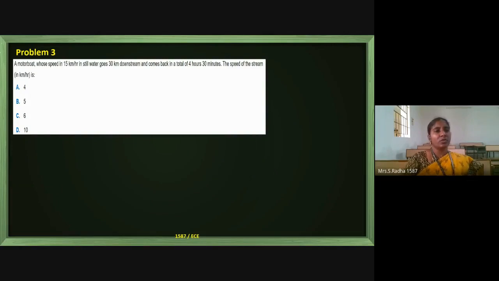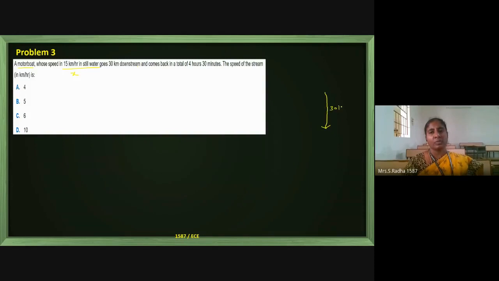A motor boat is traveling whose speed is 15 kilometer per hour in still water. Boat or man we will always assume x. In still water means individual speed, it is x kilometer per hour, and it goes downstream 30 kilometers. The boat is going downstream.